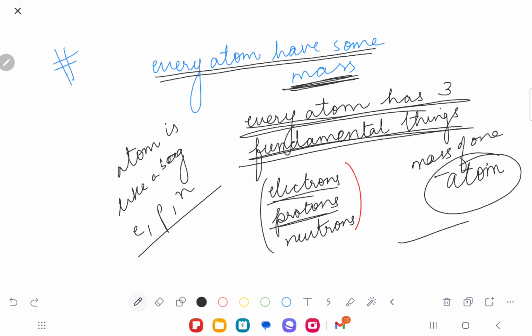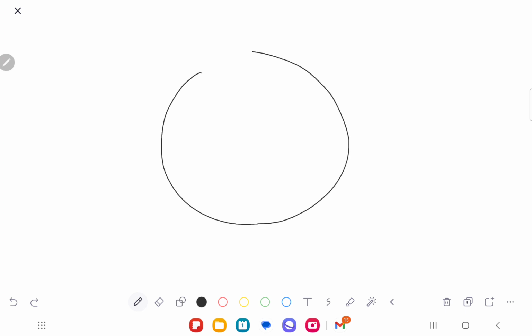So for example, if I say there is an atom, and there is this nucleus of the atom which has neutrons and protons, and the electrons.